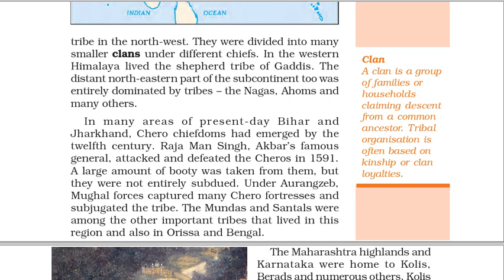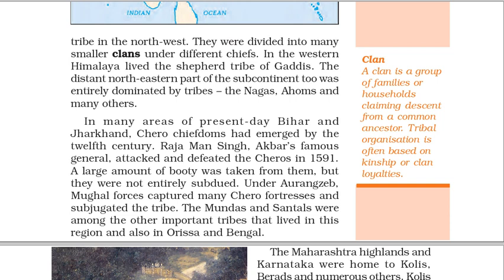In the western Himalaya lived the Shepherd tribe of Gadis. The distant northeastern part of the subcontinent too was entirely dominated by tribes, the Nagas, Ahoms and many others. Map 1. Location of some of the major Indian tribes. In many areas of present-day Bihar and Jharkhand, Chero chiefdoms had emerged by the 12th century. Raja Man Singh, Akbar's famous general, attacked and defeated the Cheros in 1591. A large amount of booty was taken from them, but they were not entirely subdued. Under Aurangzeb, Mughal forces captured many Chero fortresses and subjugated the tribe.